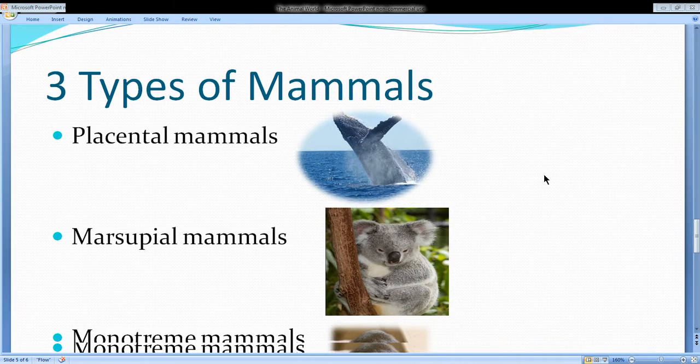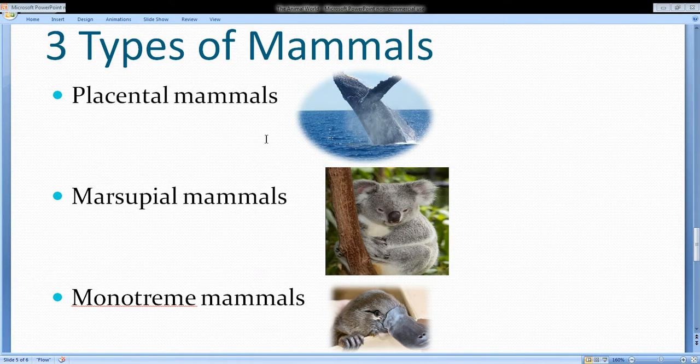Now, there are three types of mammals: placental mammals, marsupial mammals, and monotreme mammals. Now, what are placental mammals? We are placental mammals. Humans, whales, dogs, and rats are all placental mammals. Placental mammals give birth to young who are well developed when they are born. Then, marsupial mammals give birth to young that are only partly developed. The young crawl into the mother's pouch where they are fed until they have developed enough to emerge into the world. For example, kangaroo, koala, and opossums.